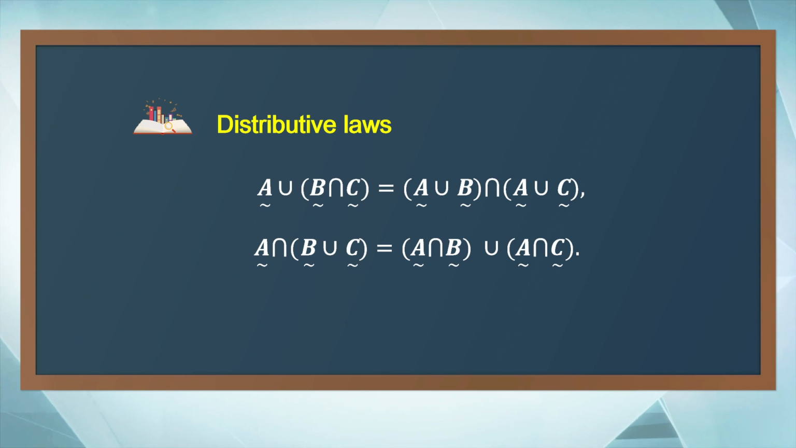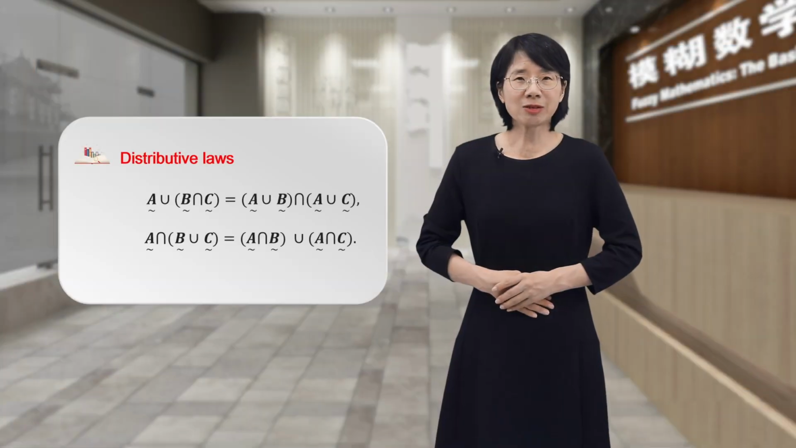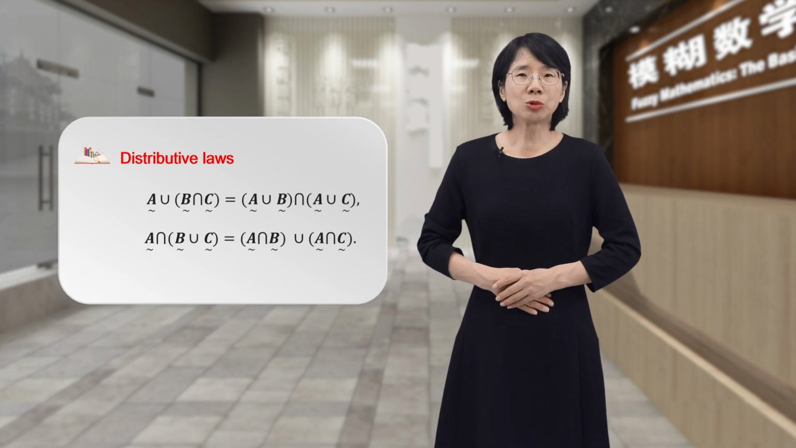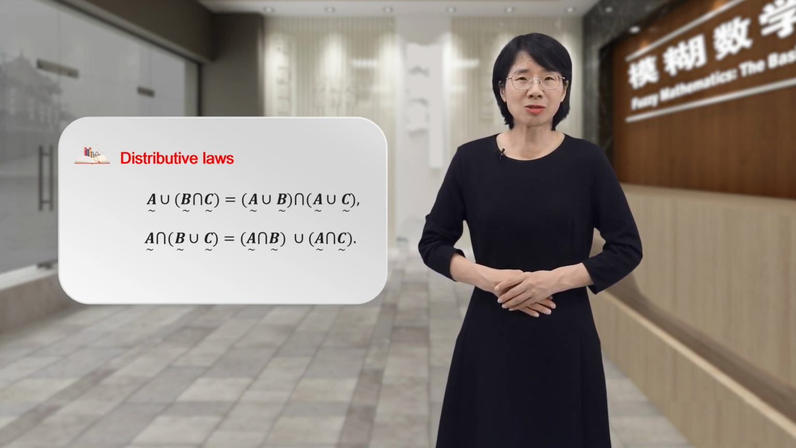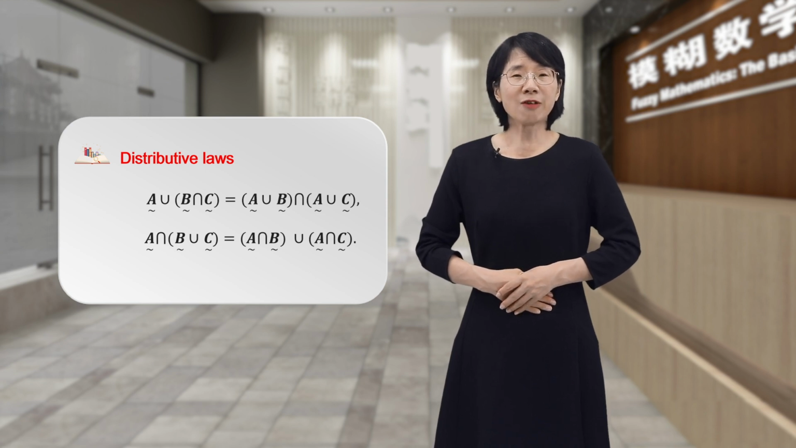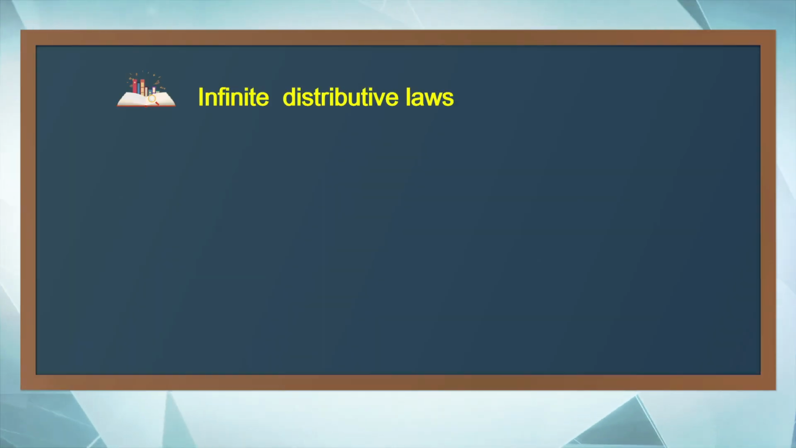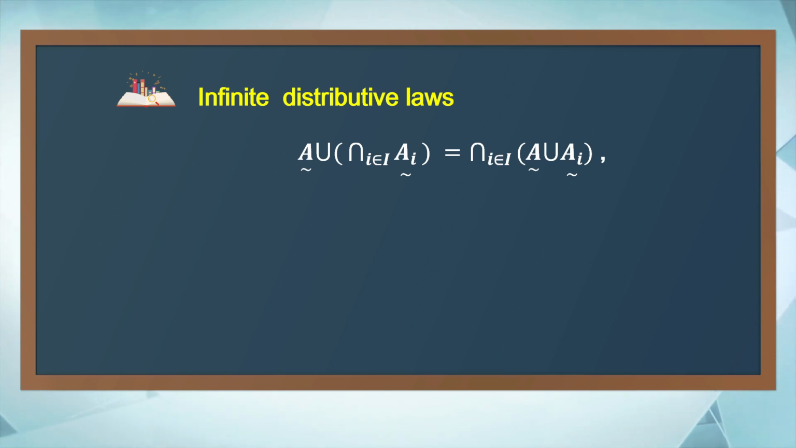Next, the distributive laws. If we take the union of A and intersection of the two fuzzy sets, we can distribute the union over the two fuzzy sets. If we take the intersection of A and the union of the two fuzzy sets, we can distribute the intersection over the two fuzzy sets. Of course, you could check the two identities directly. Here we will check the infinite distributive laws instead. If we can prove that it has infinite distributivity, then it has distributivity. Infinite distributive laws. Union distributes over intersection.